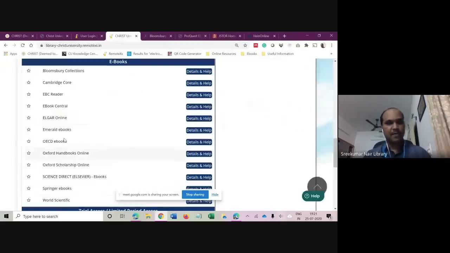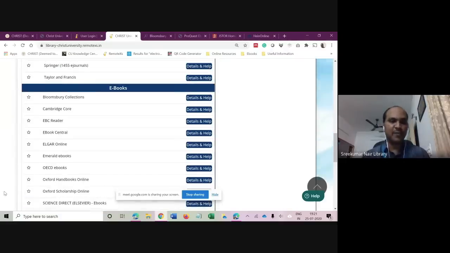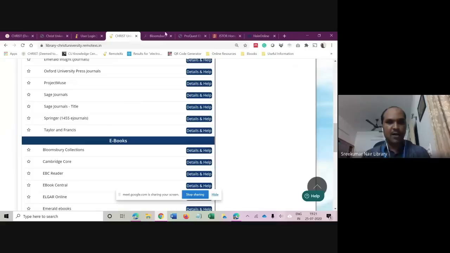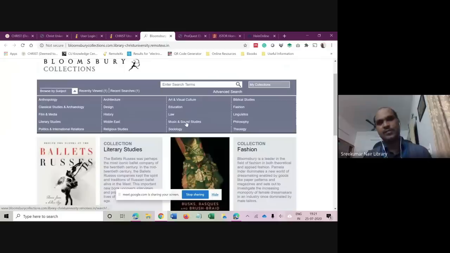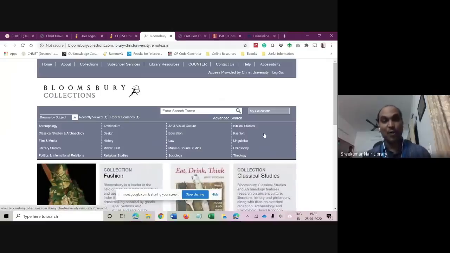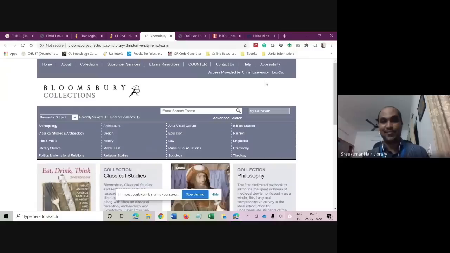There are several other ebook platforms like this. It depends on what books you are trying to search for. Okay, I have already opened Bloomsbury. Let me show you this Bloomsbury collection as well. This has close to around 5,000 books available on social science and humanities. If I am connected, it shows access provided by Christ University. This is the first step you have to check before making a search.